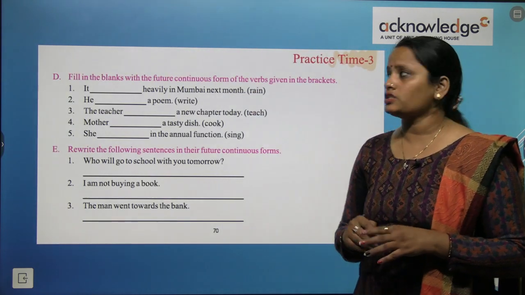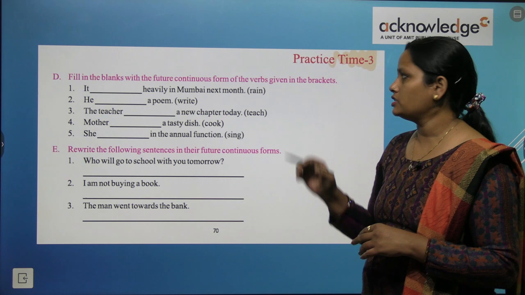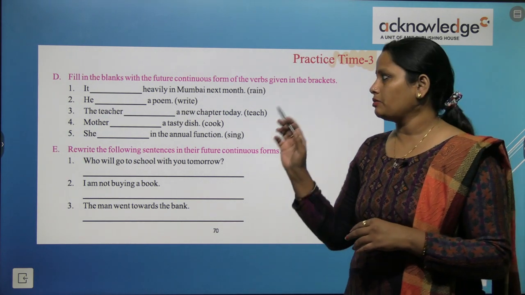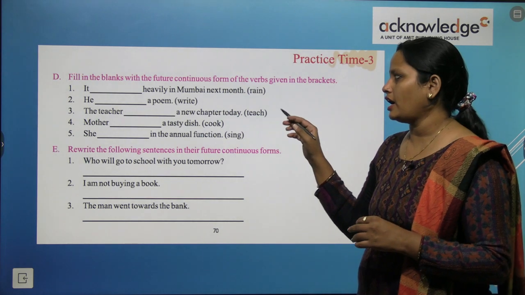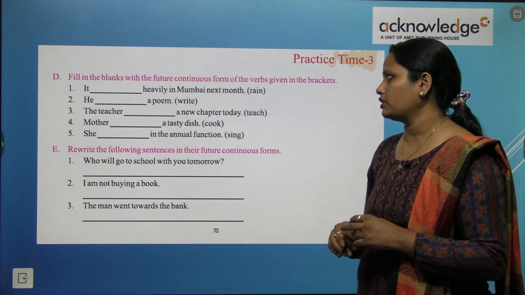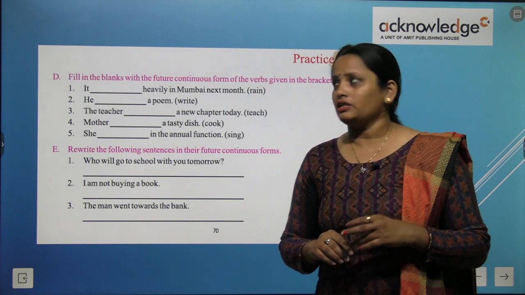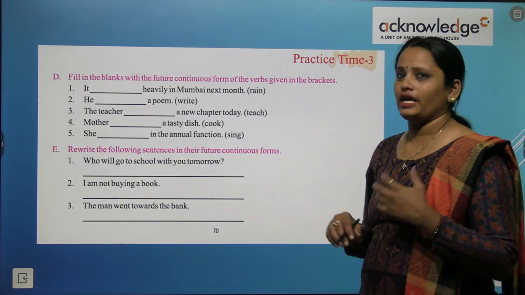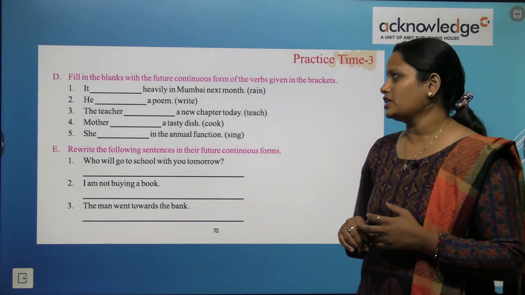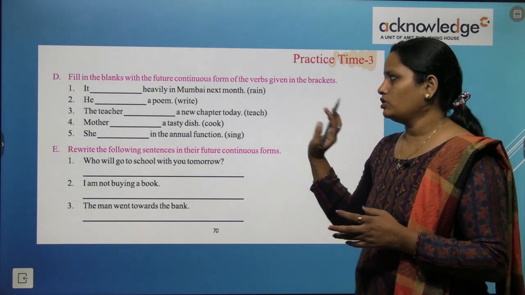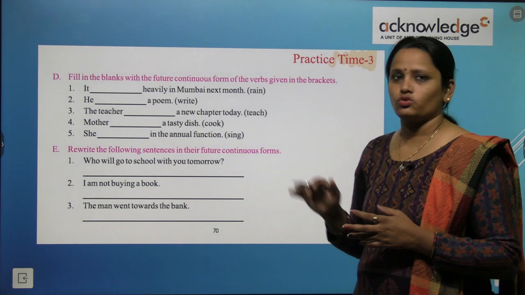Now fill in the blanks with the future continuous form of the verbs given in the bracket. So here we have to fill in the blanks. First one is: it dash heavily in Mumbai next month. Rain is given. It will be raining heavily in Mumbai next month. And he will be writing a poem. So these are the answers. Rest you have to do on your own.